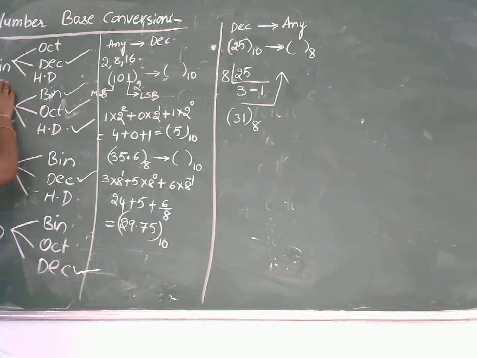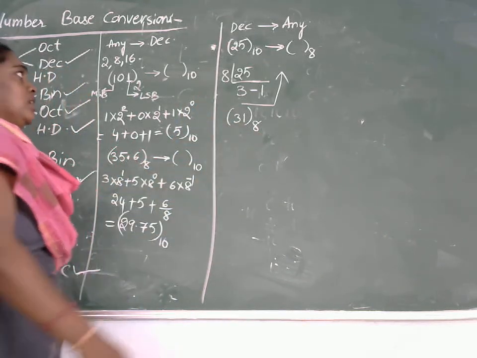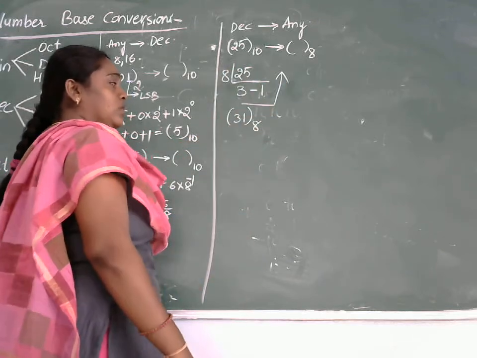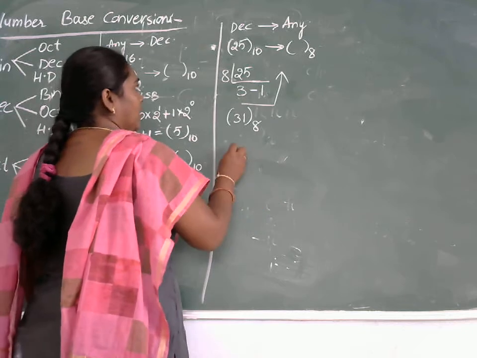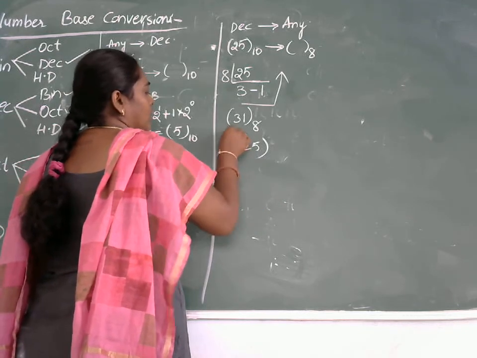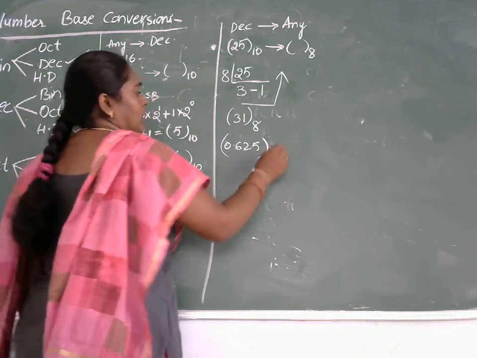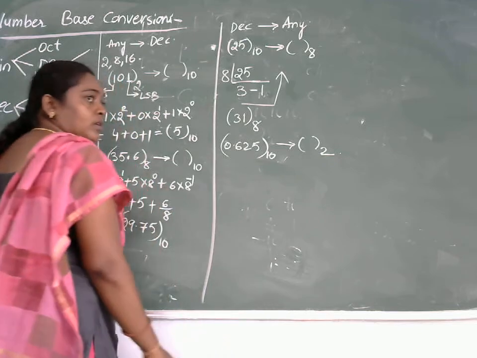Now the next one is, let me check binary to octal and binary to hexadecimal. And the other more important thing is, before going for these conversions, let us see these conversions for the fractional part also. Let me take 0.625, which is in decimal. I want to convert it into binary.